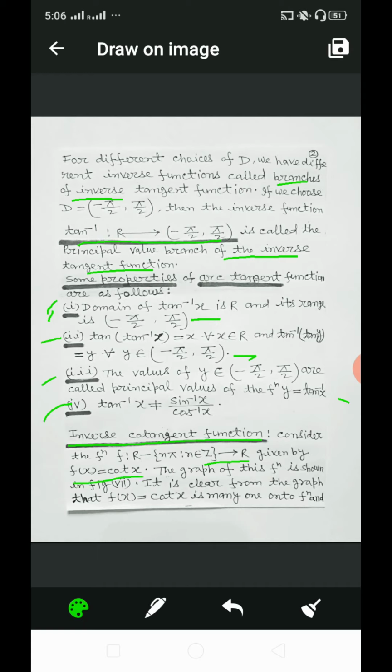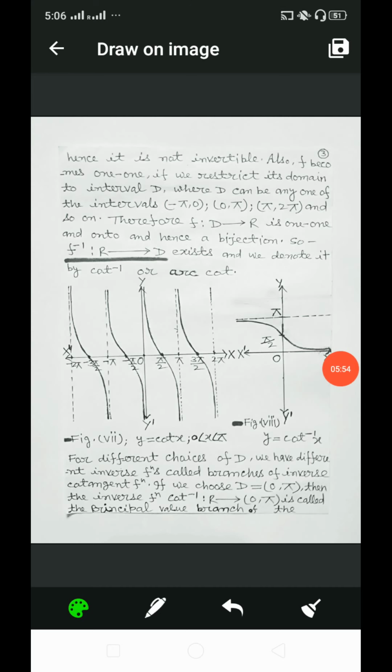The graph of this function is shown in figure 7. It is clear from the graph that f(x) = cot x is a many-one function, and hence it is not invertible. For it to be invertible, it should be 1-1.